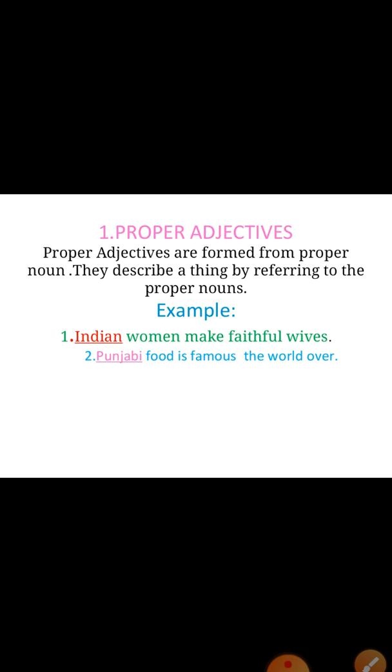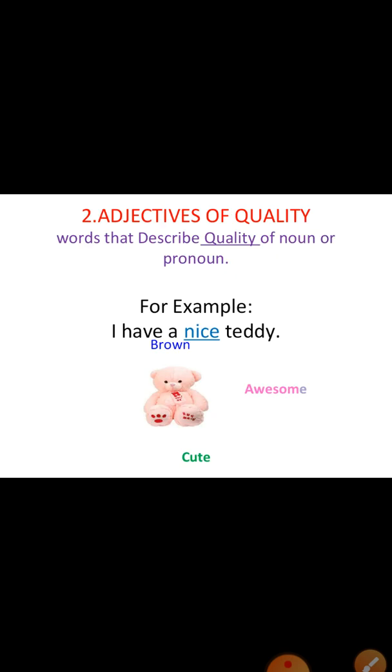Punjabi food is famous the world over. Which food is famous the world over? Punjabi. So Punjabi is a proper adjective. Another example also, this is a Japanese doll. So where is the doll from? Japanese. So Japanese is a proper adjective.